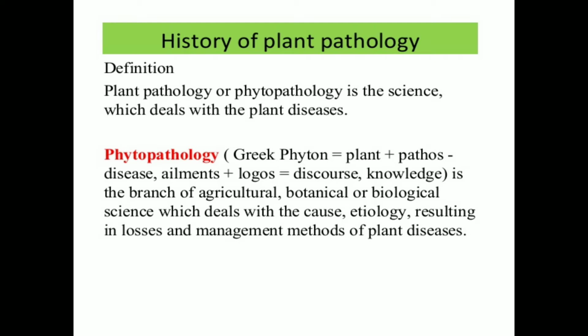Different scientists give different definitions. Out of that, the common definition is: plant pathology or phytopathology is the science which deals with the study of plant diseases. According to this definition, we discuss only plant diseases, but a more accurate definition is that it is a branch of agricultural, botanical, biological science which deals with the causes, etiology, resulting losses, and management methods of plant diseases. So let us see one by one.